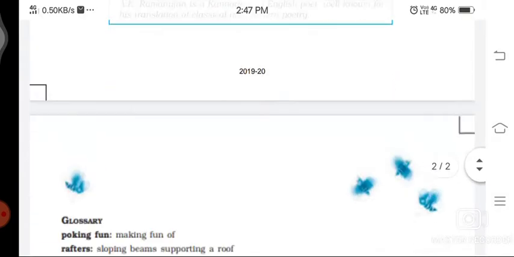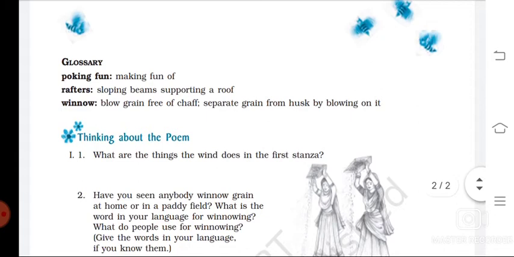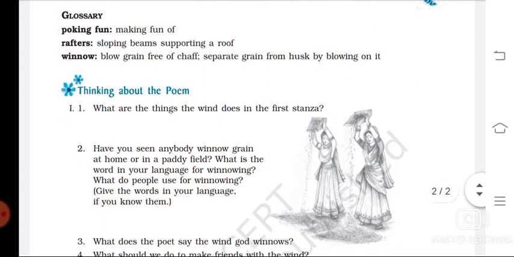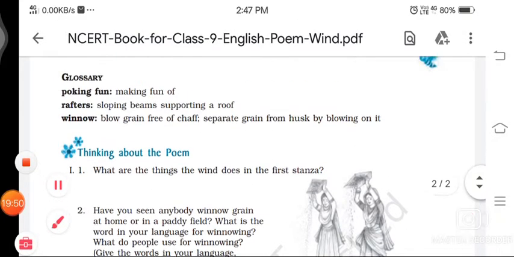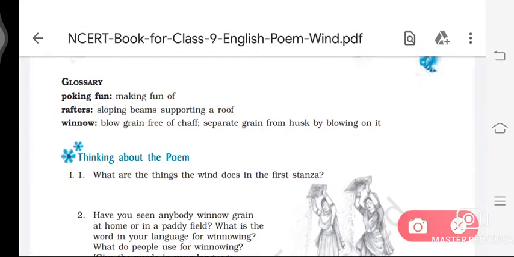So now we do the text questions and some meanings of the poem. What is the meaning of poking fun? Poking fun means making fun of someone. Rafter: what is a rafter? A rafter is a sloping beam supporting a roof.